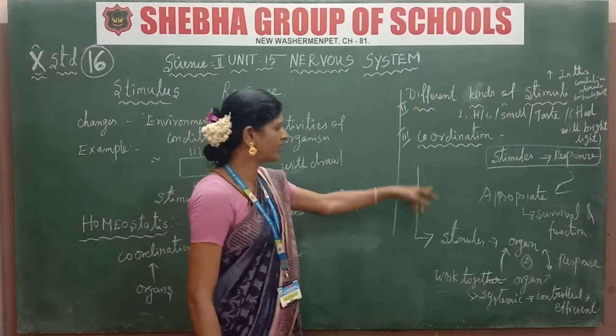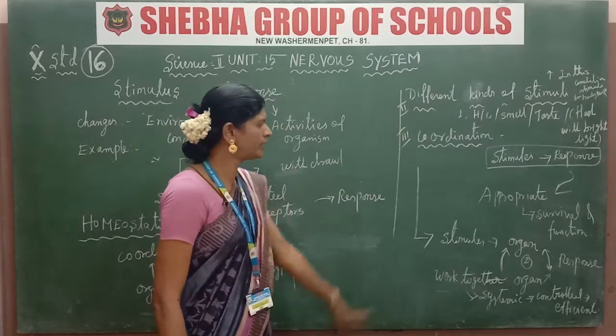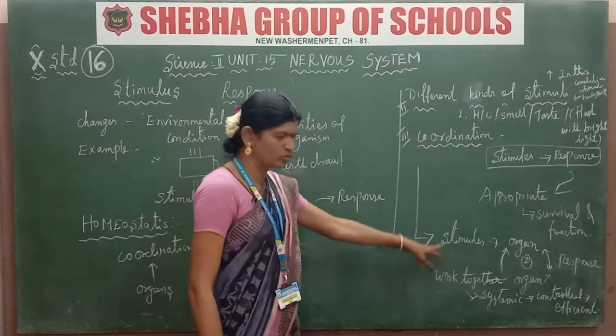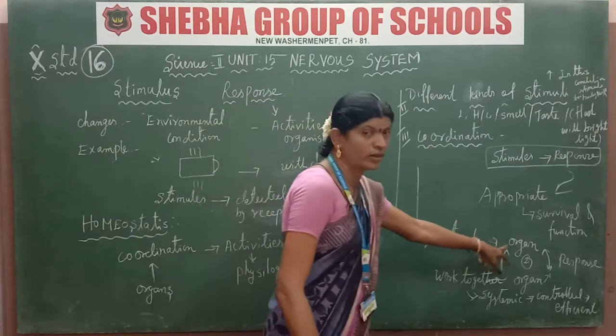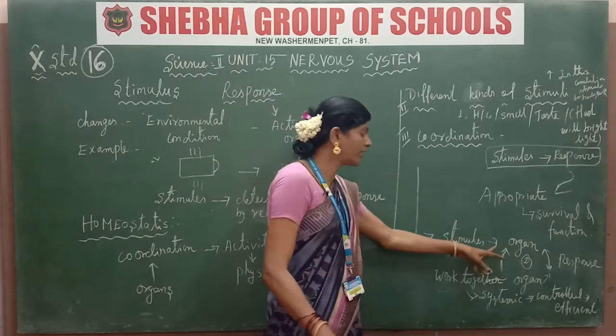Next, coordination. What is coordination? Coordination responds to the stimuli. Then what will you apply?